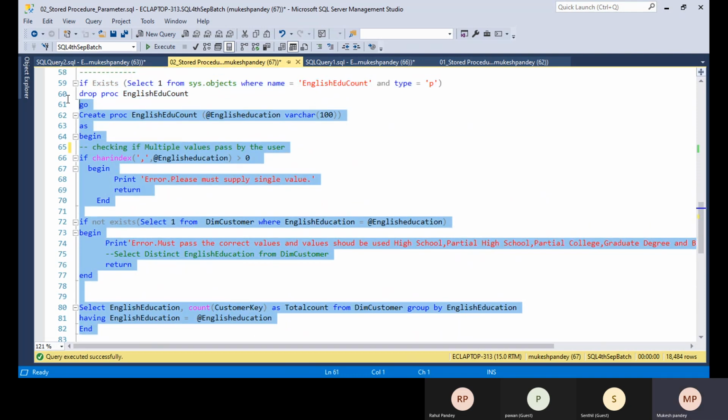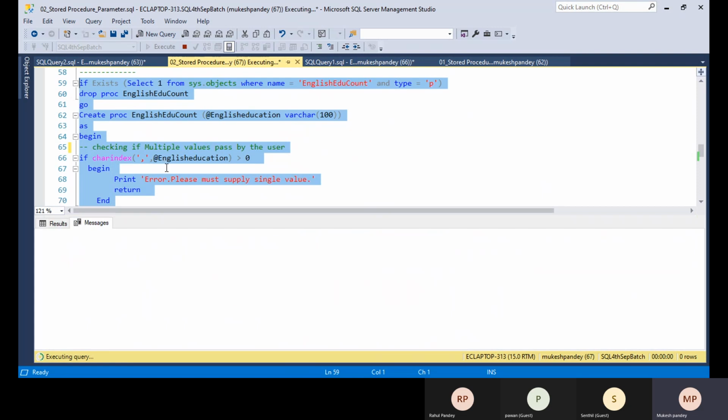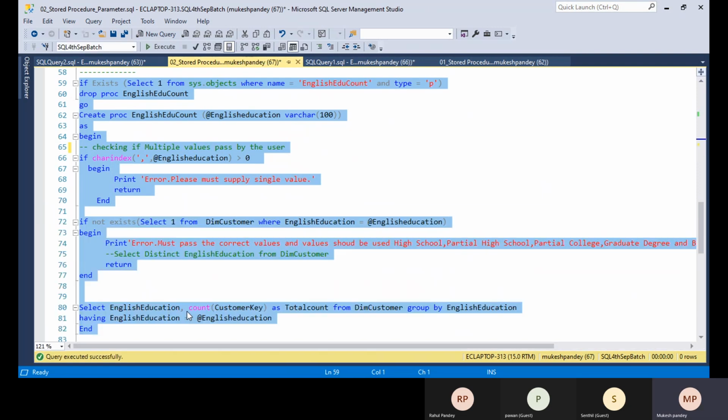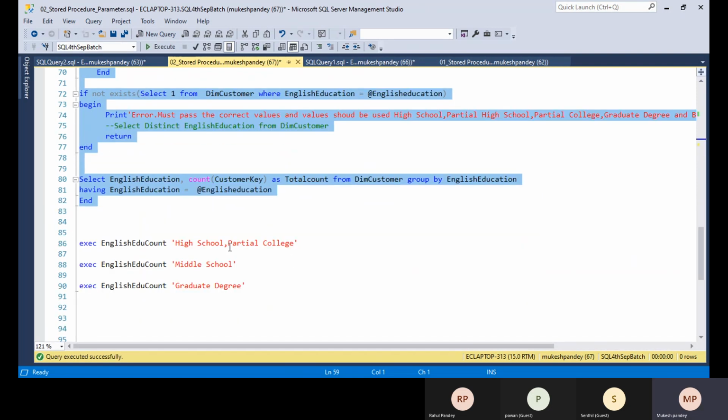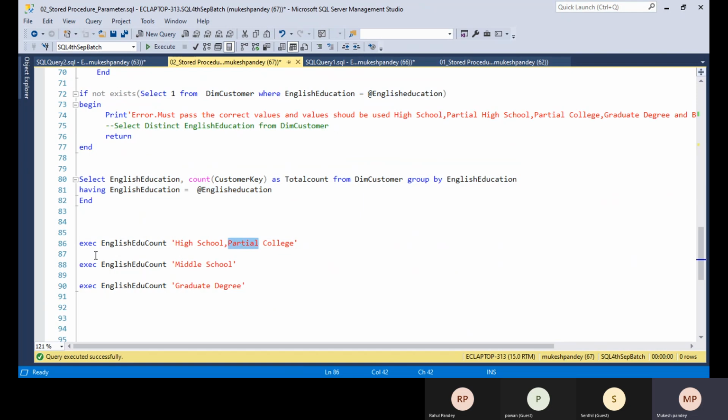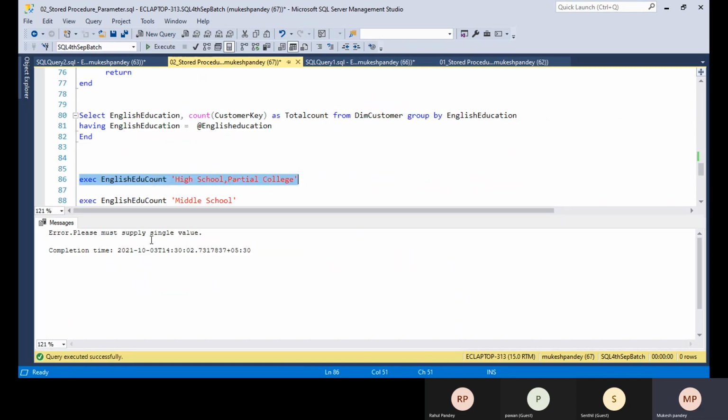Once the stored procedure is created, if you try to execute it with multiple values at a time, it will throw an error: please supply a single value. The stored procedure will not execute.